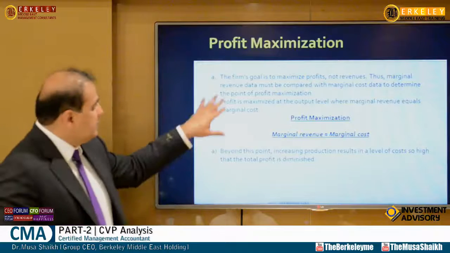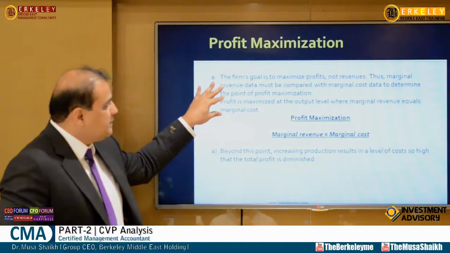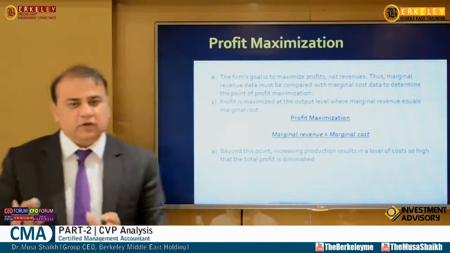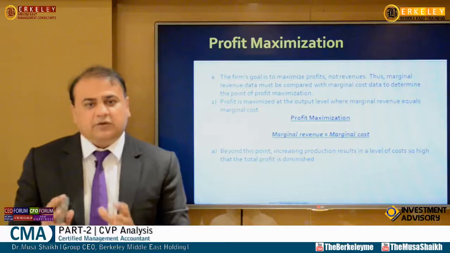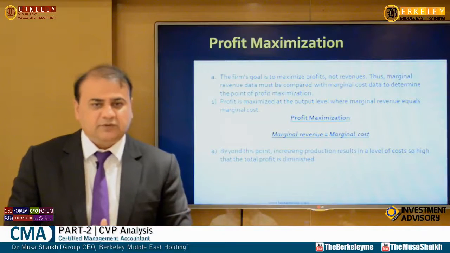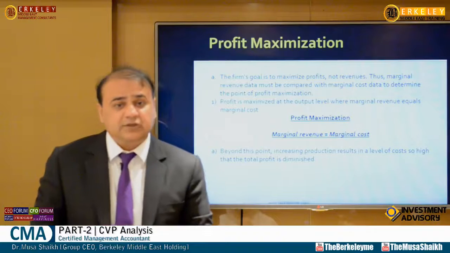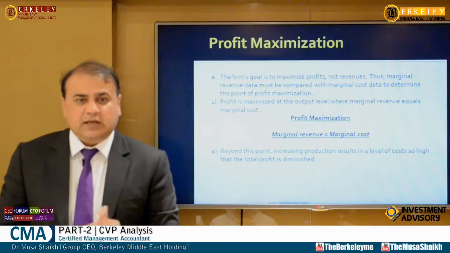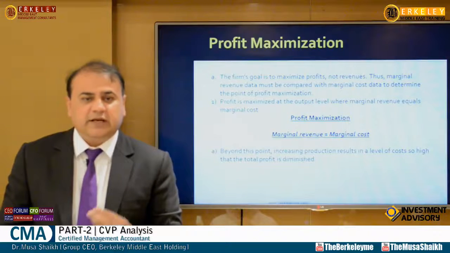So it says the firm's goal is to maximize profits, not the revenue. You may increase your revenue, but if you are not keeping an eye on your cost, your profit will not be that much. So we have to focus on profit maximization. In accounting we see profit one way, and in economics or finance we say it another way.